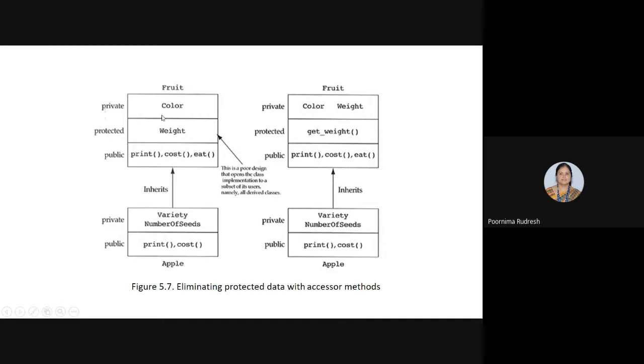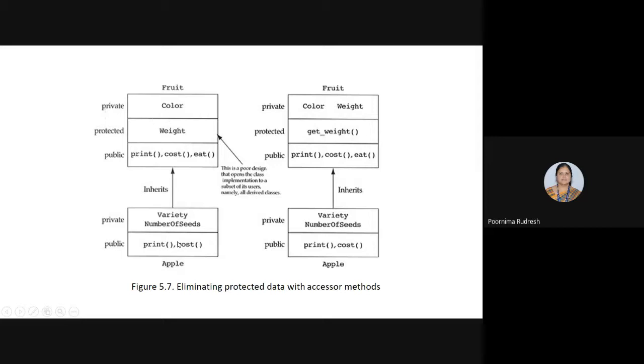Here, instead of accessing the weight data member, we are making use of the accessing function. Through the accessing function, Apple accesses the weight data member, and this leads to good design, whereas the other is poor design. Why? Because that makes the derived class access the implementation details of the fruit class, so we have to avoid that.